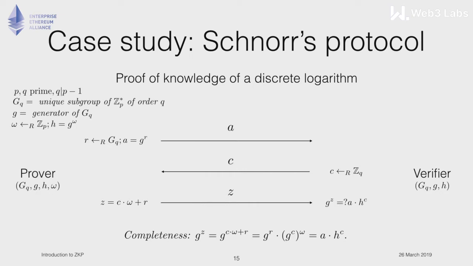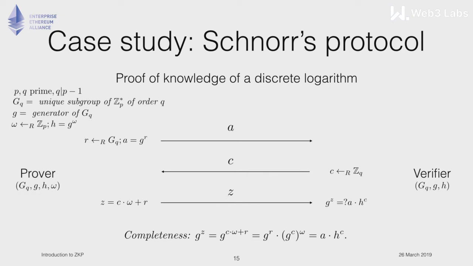The public parameters are exactly at the intersection of what the prover and the verifier know, and this is GQ, G, and H. The secret value here is the witness W, and this is part of the public value H, because H equals G to the W. So basically the witness is incorporated in this H, which is public.